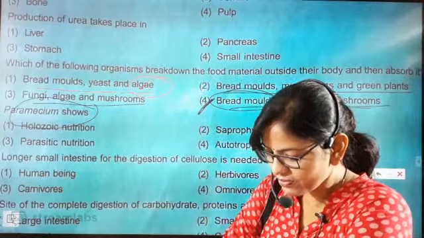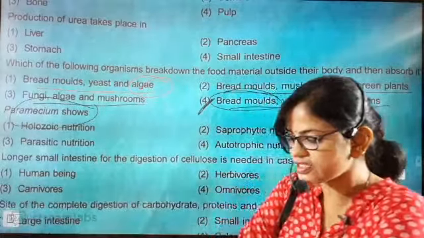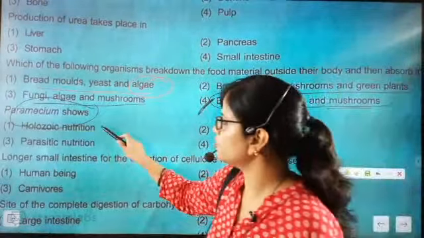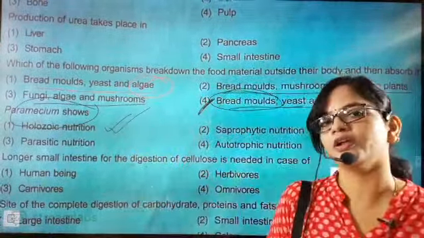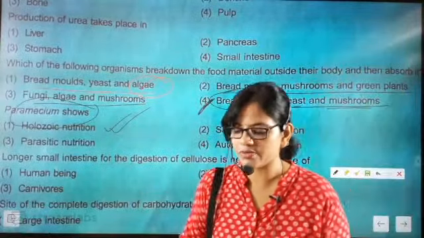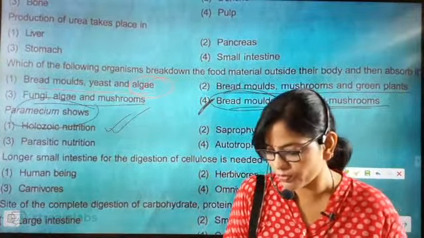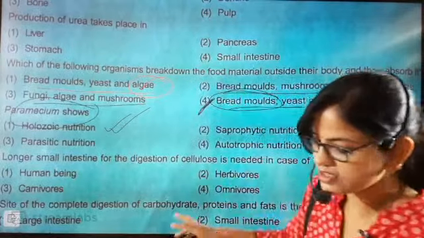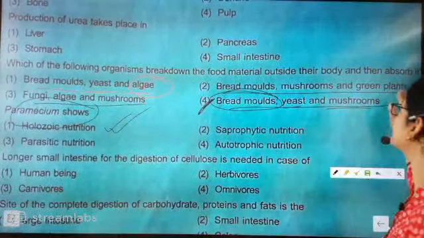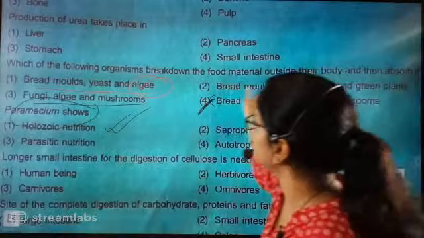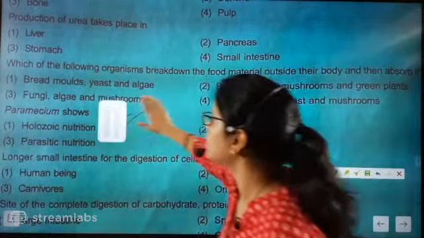It has the holozoic mode of nutrition. There is no second thought about it. We know that amoeba and paramecium have the holozoic mode of nutrition.